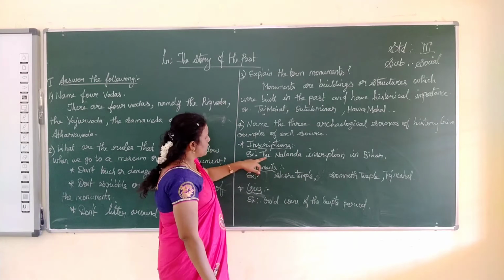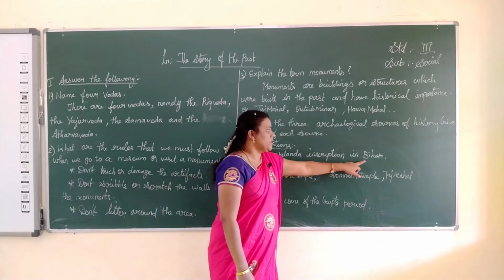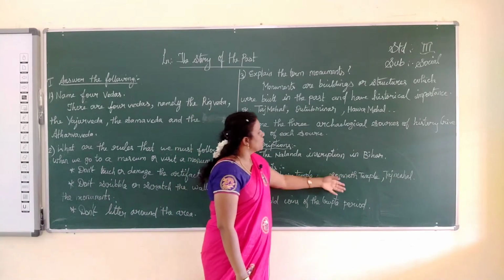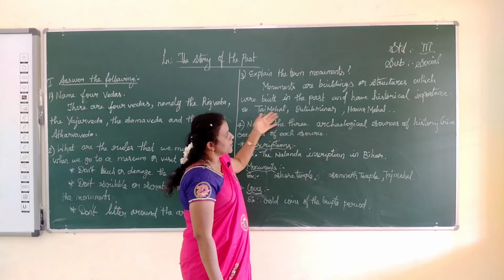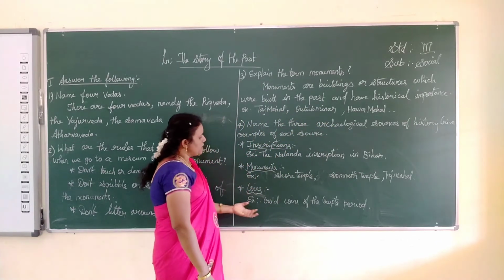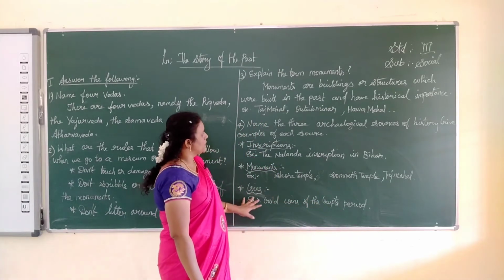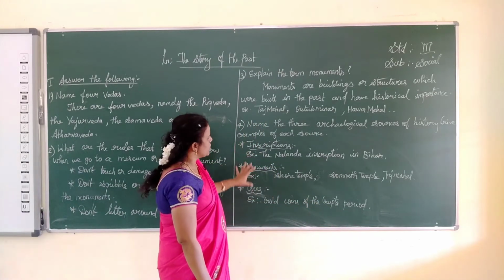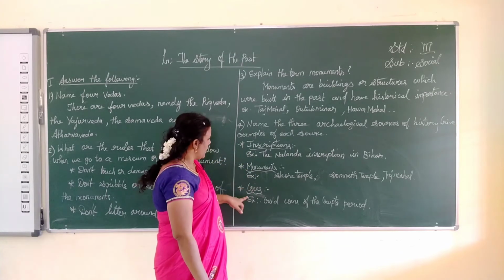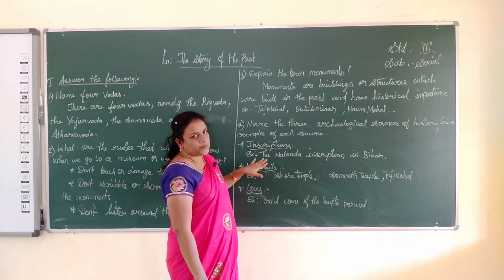What is an example for inscriptions? The Nalanda inscriptions in Bihar. For monuments, Shore Temple, Somnath Temple, Taj Mahal, Qutub Minar, Hawa Mahal. And for coins, the gold coins of the Gupta period. So, these are the 3 archaeological sources of history: inscriptions, monuments and coins. We have to give one example for each.